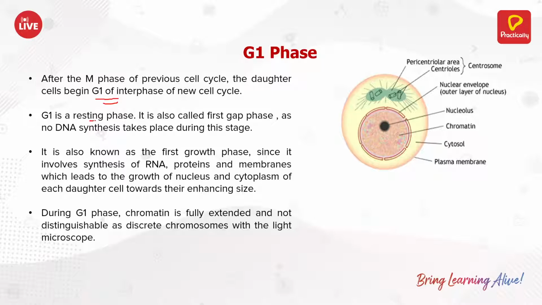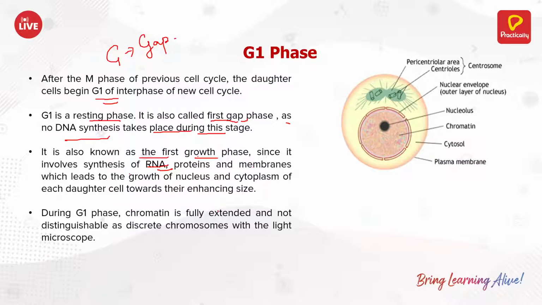Now, G1 is kind of a resting phase because the cell has just divided. So, it is kind of a resting place. It is also called the first gap. G basically means gap. Okay, as known, DNA synthesis takes place during this stage. It is also known as the first growth phase since it involves RNA and everything. So it is known as the first growth phase also.